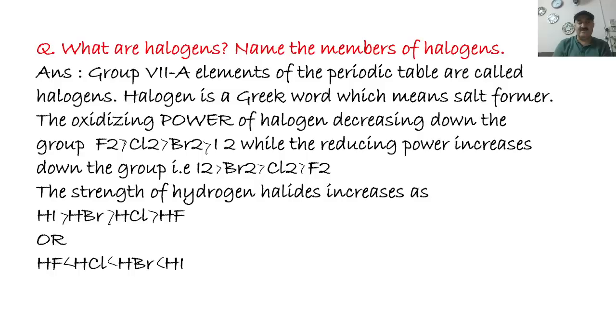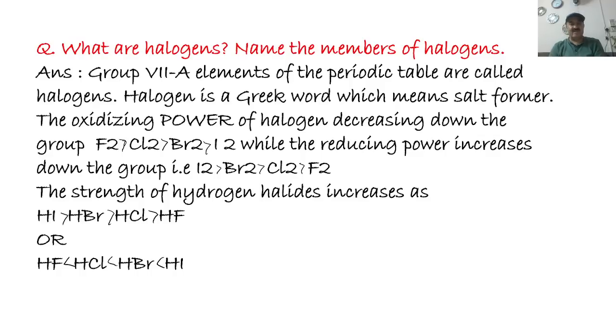The oxidizing power of halogens decreases down the group in this order: F2 is greater than Cl2, is greater than Br2, is greater than I2, while the reducing power increases down the group: I2 is greater than Br2, is greater than Cl2, is greater than F2.